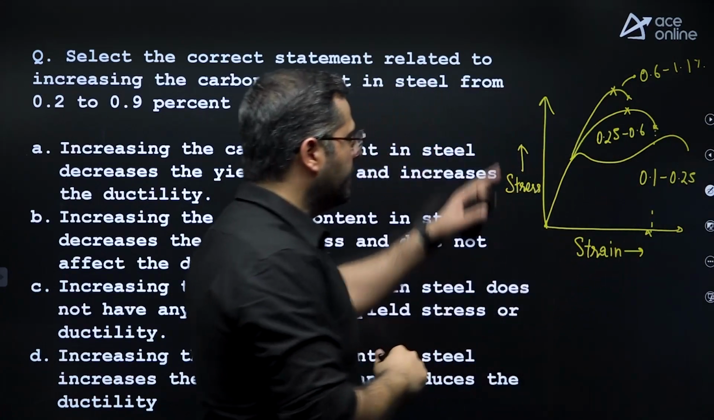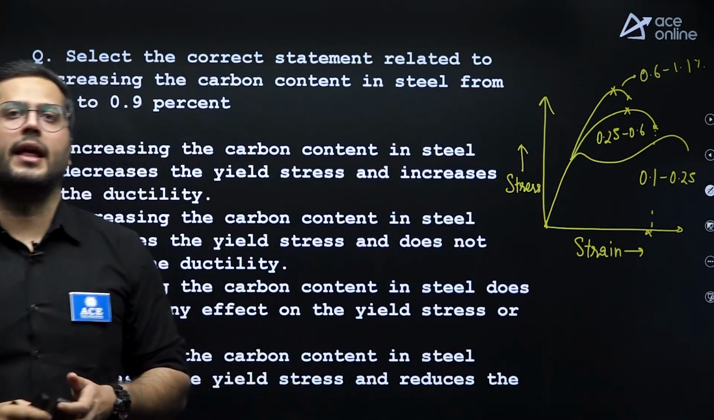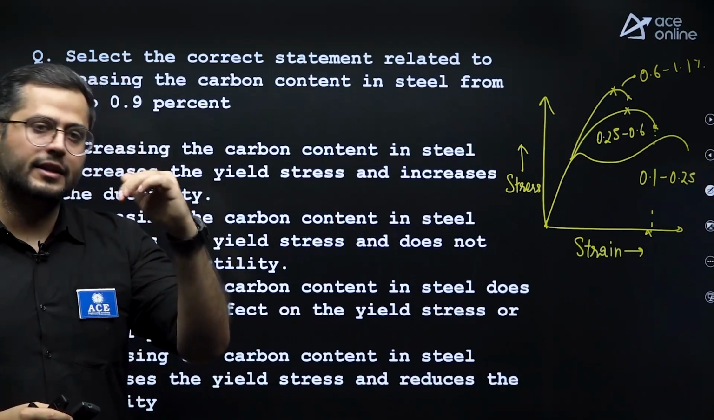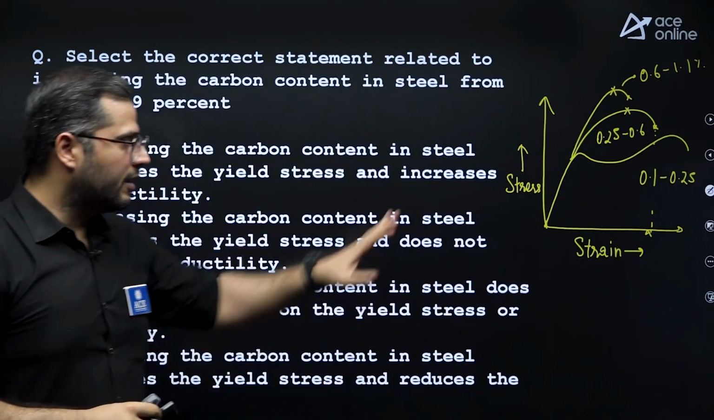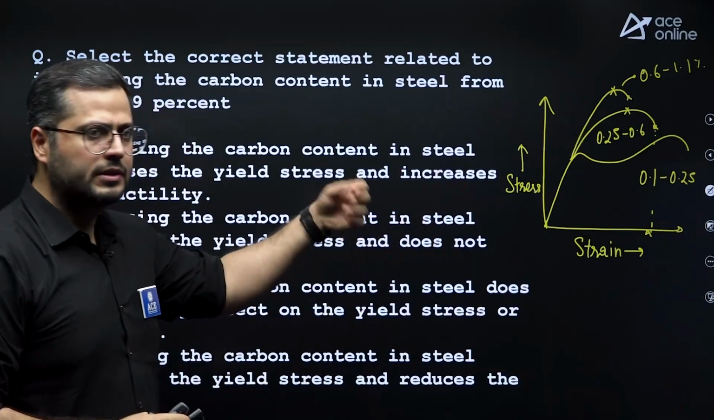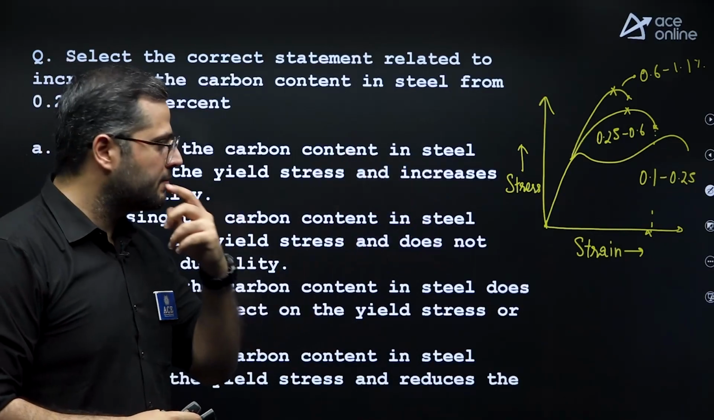Now, this percentage I have taken from N. Subramanian book. In S.K. Duggal, it is somewhat different. It is not a standard thing, but I am telling you for your knowledge only.